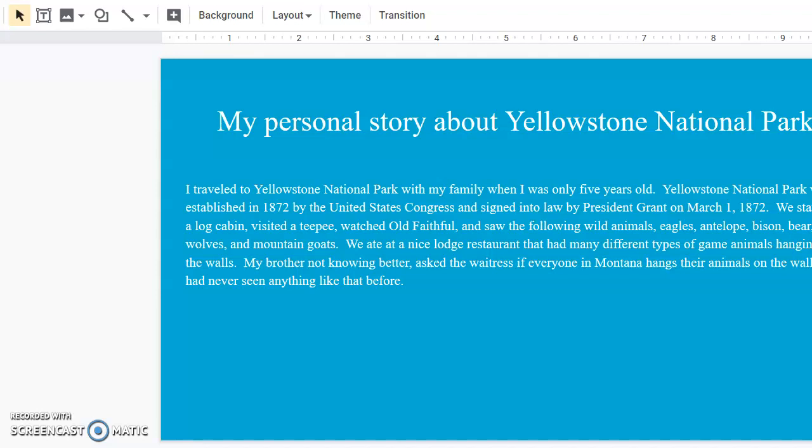We ate at a nice restaurant that had many different types of game animals hanging on the walls. My brother, not knowing better, asked the waitress if everyone in Montana hangs their animals on the wall. He had never seen anything like that before.